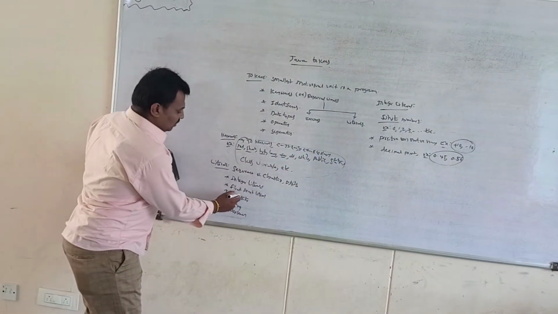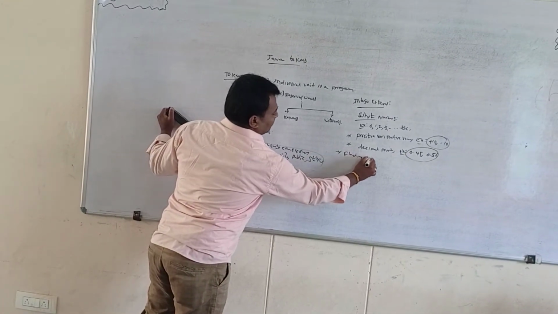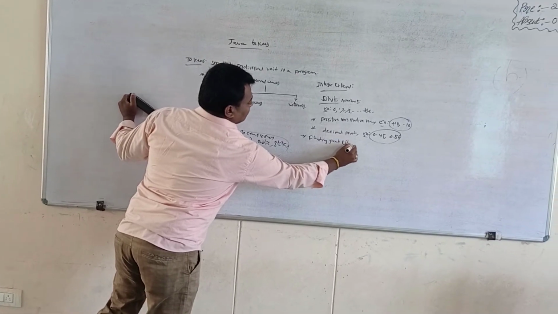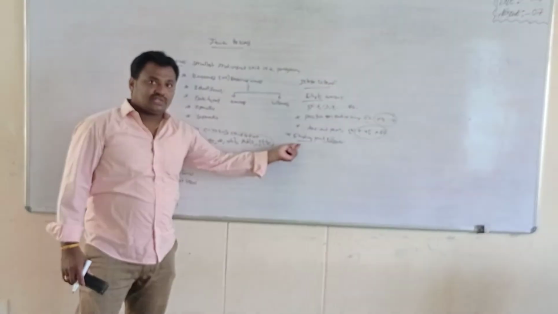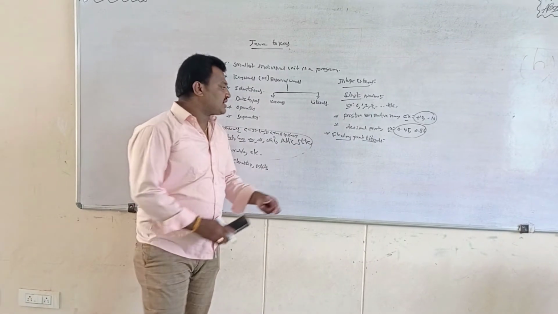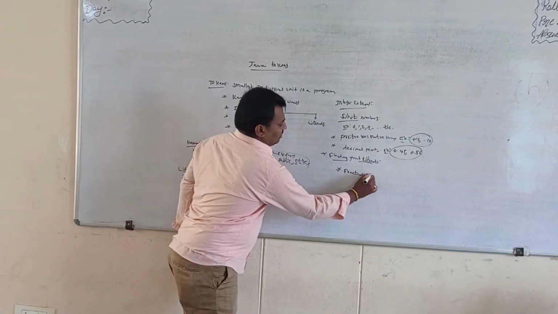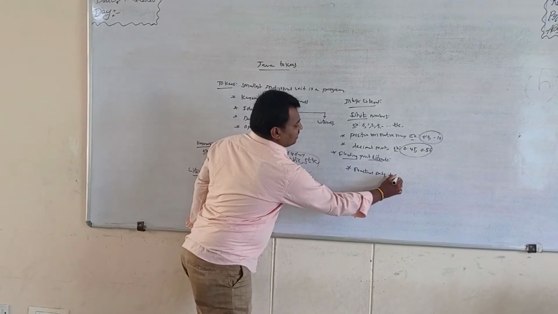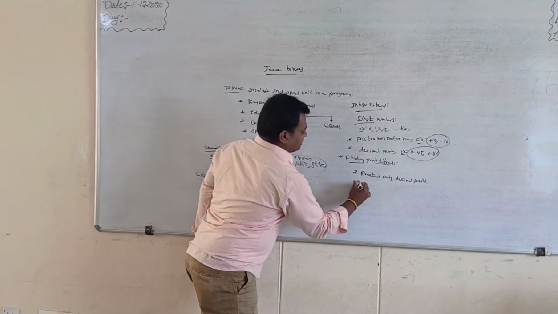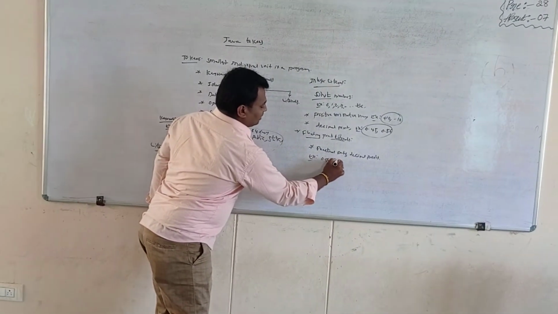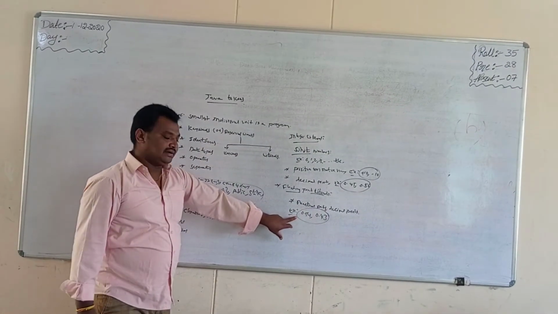Next, I go for floating point literals. Floating simply means decimal points or fractional parts. For example, 0.54 and 0.43 are floating point values.